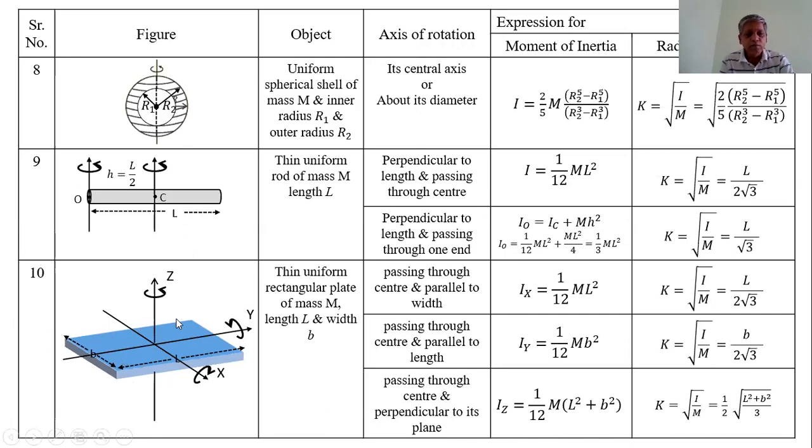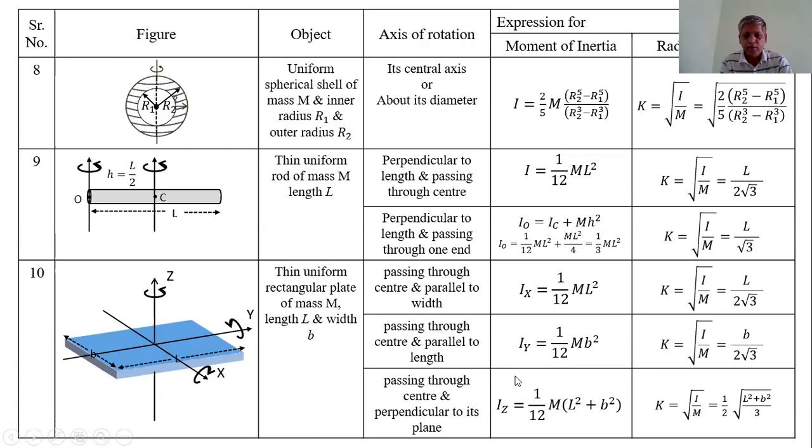This rectangular plate is uniform. We assume a uniform rectangular plate, so the distribution of the mass about the x-axis and about the y-axis is the same. So the moment of inertia about the x-axis and about the y-axis is therefore the same.